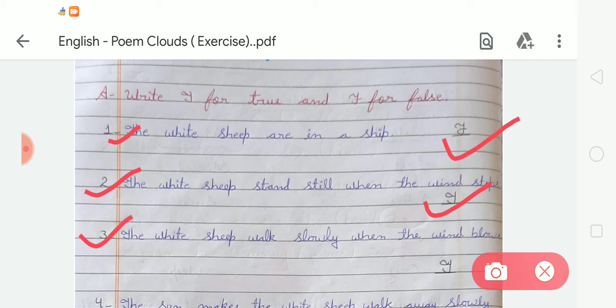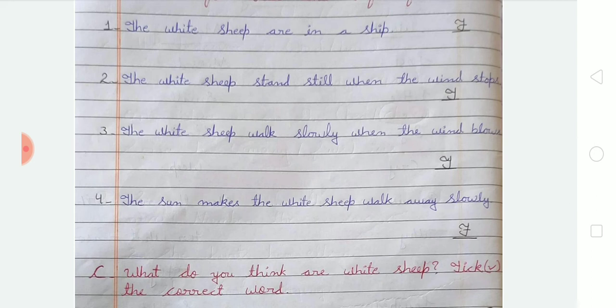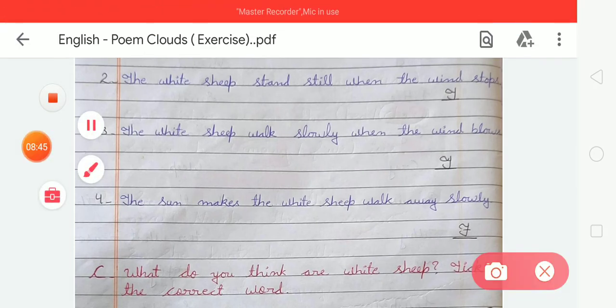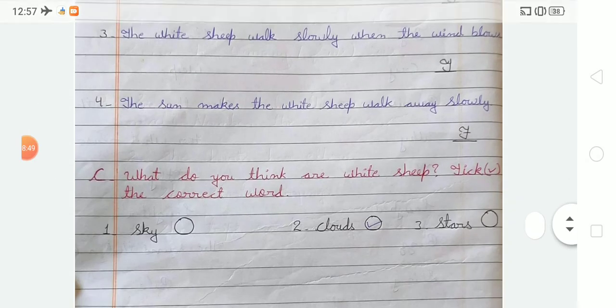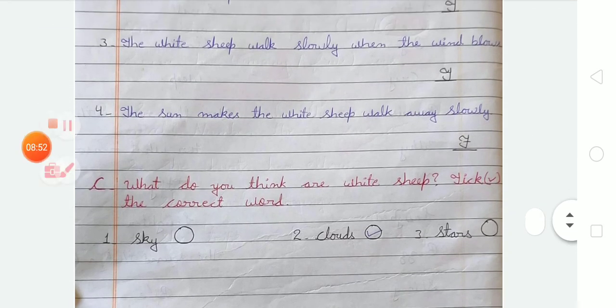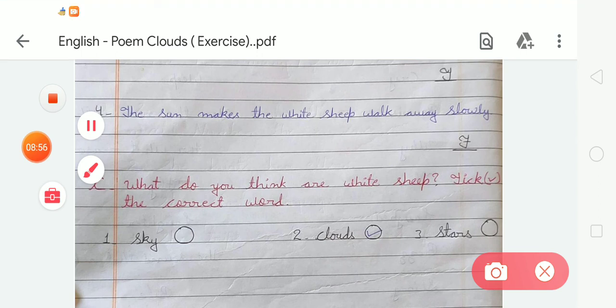Now the third is: the white shape walks slowly when the wind blows, so yes, it is true, so you have to write T here. Now the next, number 4, is: the sun makes the white shape walk away slowly. So students, yes, it is false, so we have to write F here. Now next we have to write exercise C, that is: what do you think are white shapes? Take the correct words. So students, here are some words, and you have to take the correct one, that is, what do you think are white shapes.